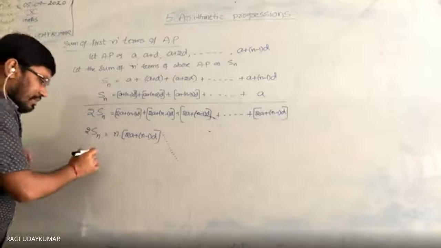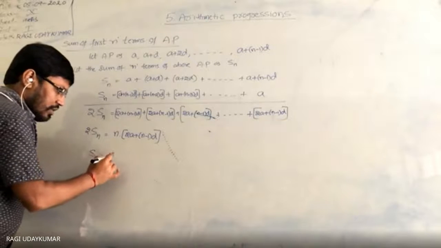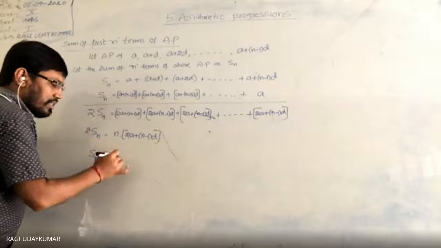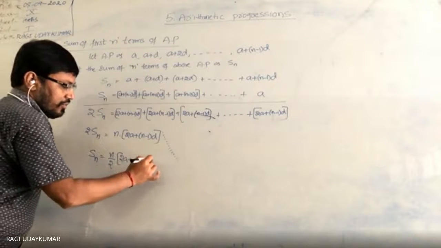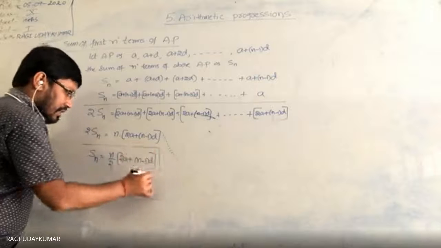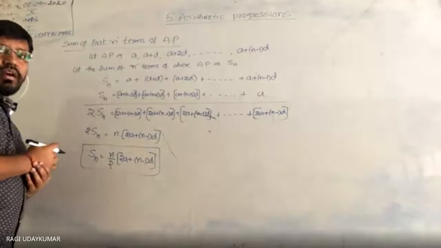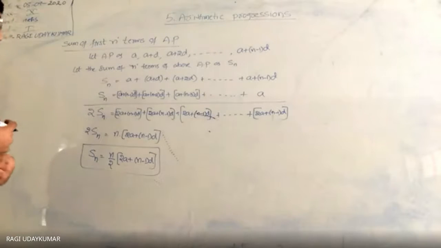So we want Sn. So Sn is equal to n by 2, taking the 2 to this side, in the brackets 2a plus n-1 into d. So this is the sum of the first n terms of an arithmetic progression.